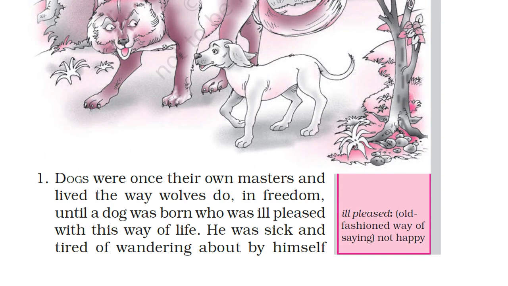Initially, the dogs were their own masters. Long ago, dogs did not have a master and lived the way wolves do. Wolves is the plural form of wolf. If there is one, we call it a wolf; if there is more than one, we call them wolves.